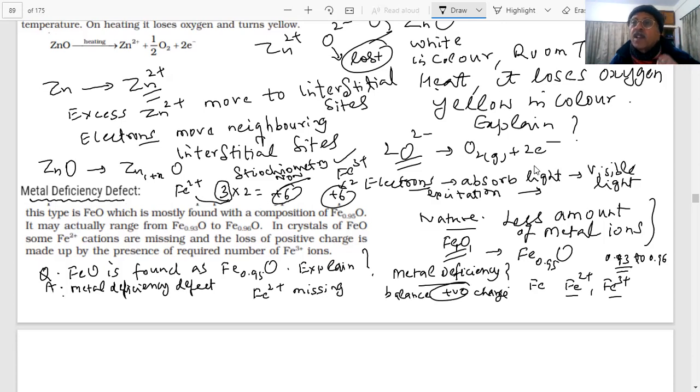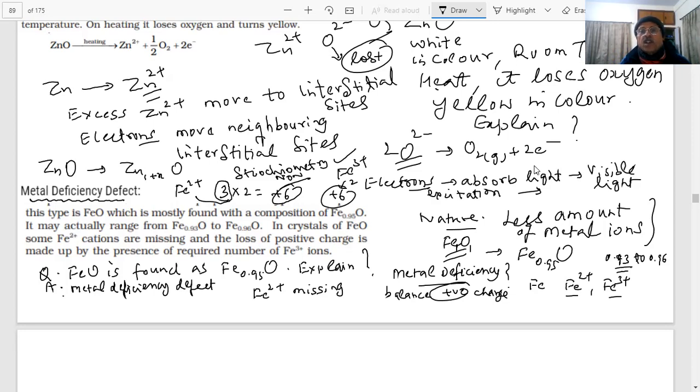So what is happening here? If 100 are missing, how many will be required? We can calculate. This will result in less amount of Fe than the actual stoichiometry of the compound, because the 3+ charge is different from 2+. If you miss 3, then only 2 will come.